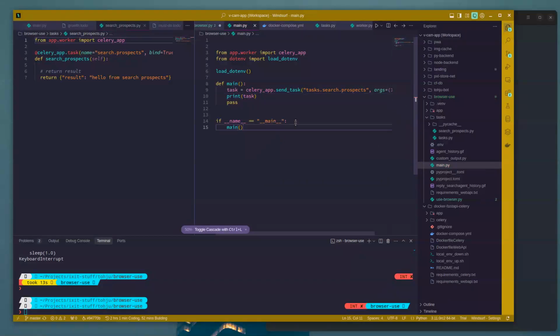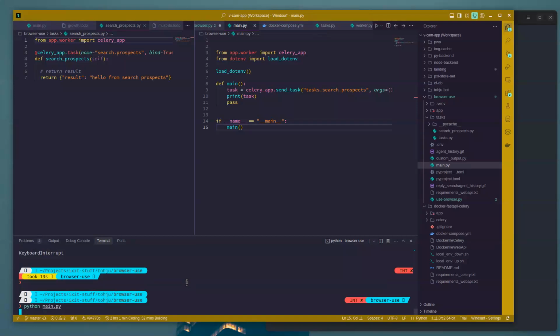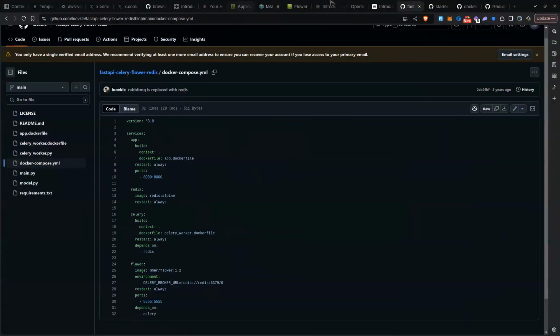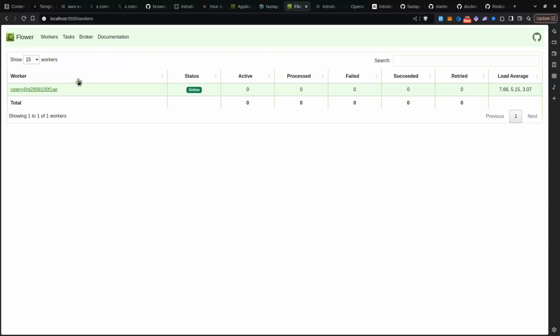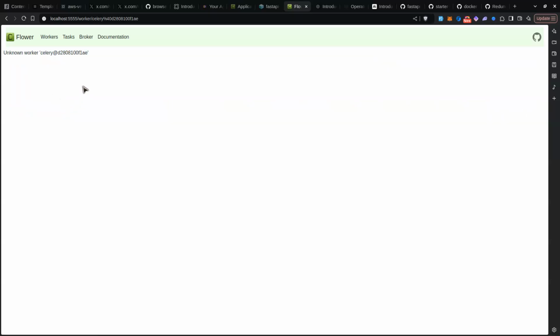All right, save. Let's see. We'll try and run this. Oh, it's just doing nothing. Strange. Let's check the Flower stuff that monitors the job queue. Nope, nothing. No tasks in there. And we have this worker, which is the worker that's running right now from our container. And whenever I click on this, it does nothing.